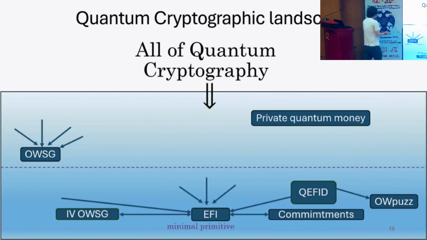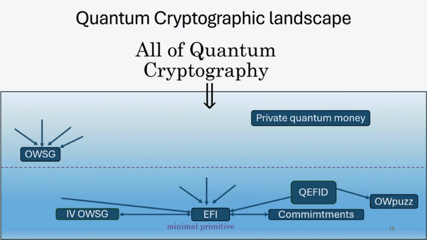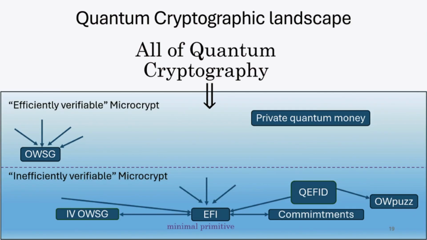This picture shows our result. Those represent the microcrypt primitives, but our result divides microcrypt into two categories: efficiently verifiable microcrypt, and inefficiently verifiable microcrypt.